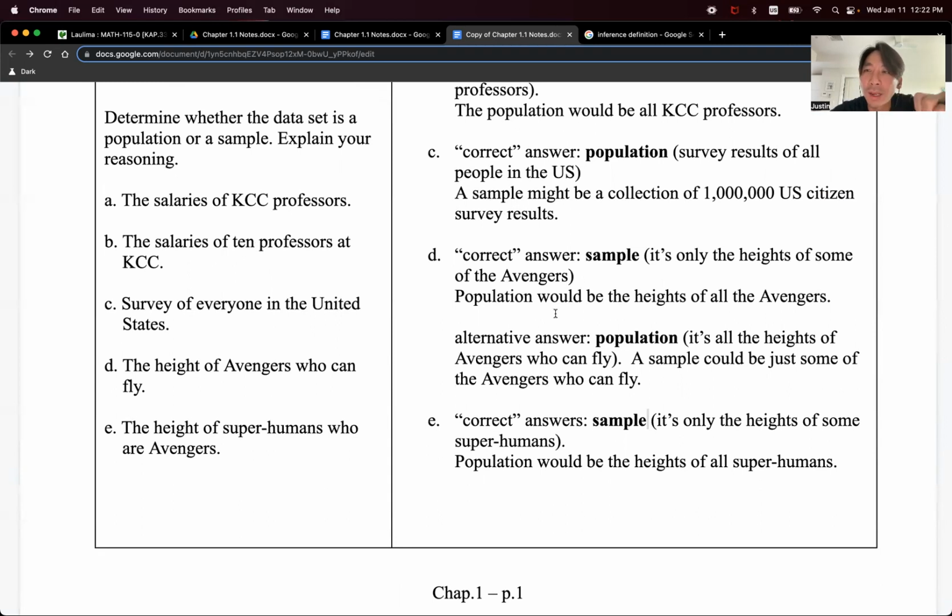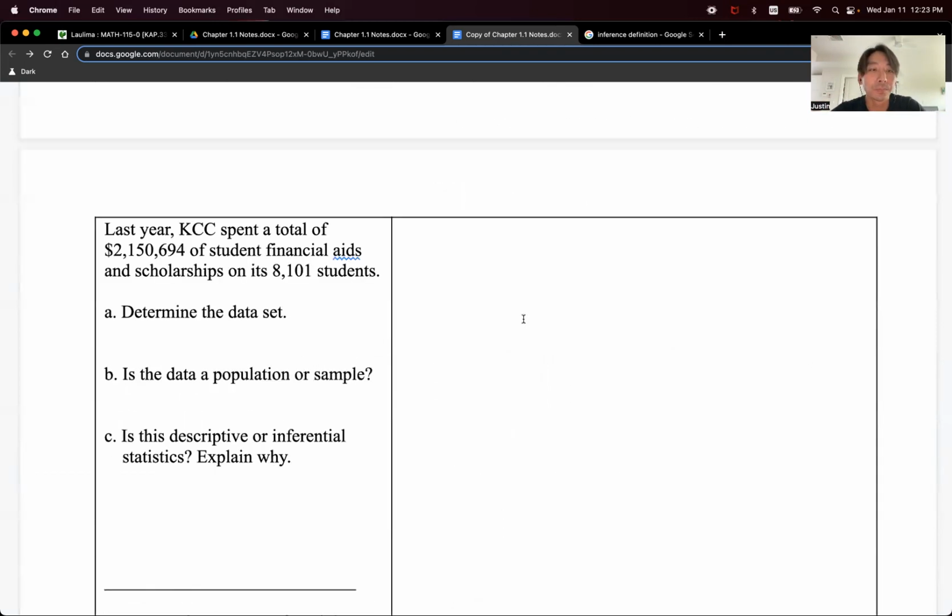The quote unquote correct answer comes because the sample, if it's a good sample, should be a representation of the population. And what makes it a good sample that represents the population is that it's randomly taken. So if I want to represent all United States data, I don't want to just grab from Hawaii, because Hawaii is very unique. I want to grab from Hawaii, from Nevada, from California, from New York. I want to grab all over the place, right? I want to grab randomly from everyone. And that gives me a better picture of the overall population.